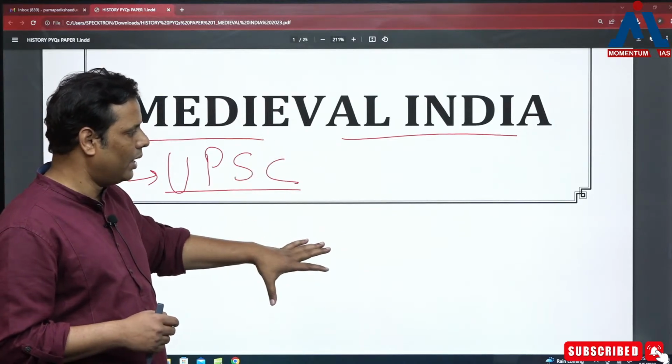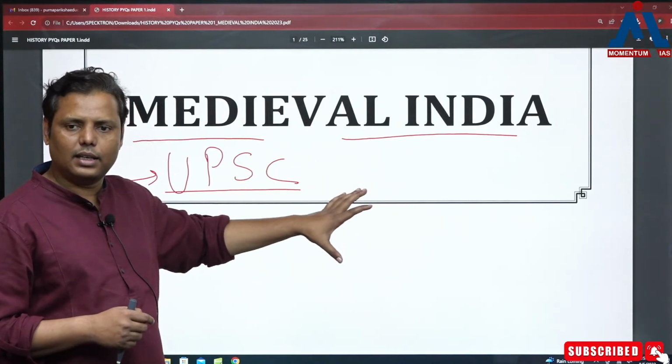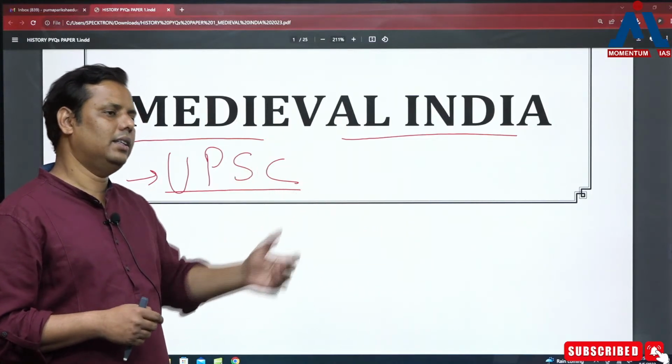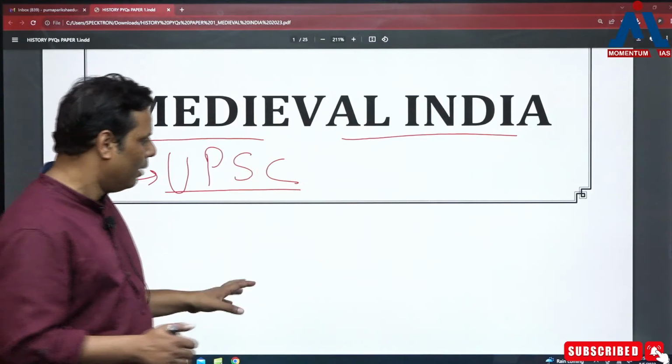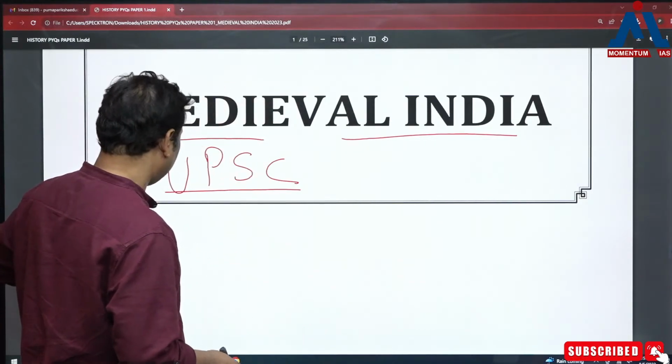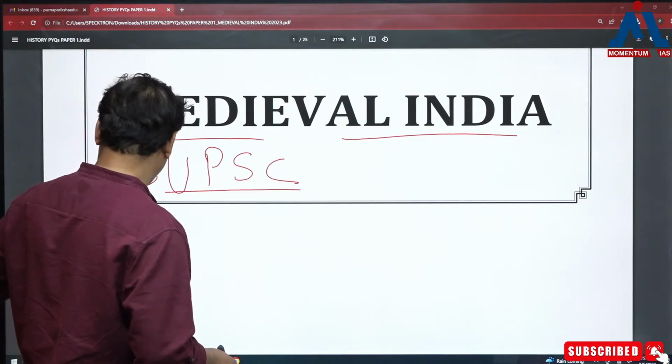So the same thing we are going to discuss here: for medieval, what is the syllabus given to you by UPSC and how to understand this syllabus, whether every part of the syllabus is equally important to you or not. These are the things we will be discussing. But before you come to medieval, the moment it comes to medieval, there are certain things that you have to keep in mind, which is again very important.